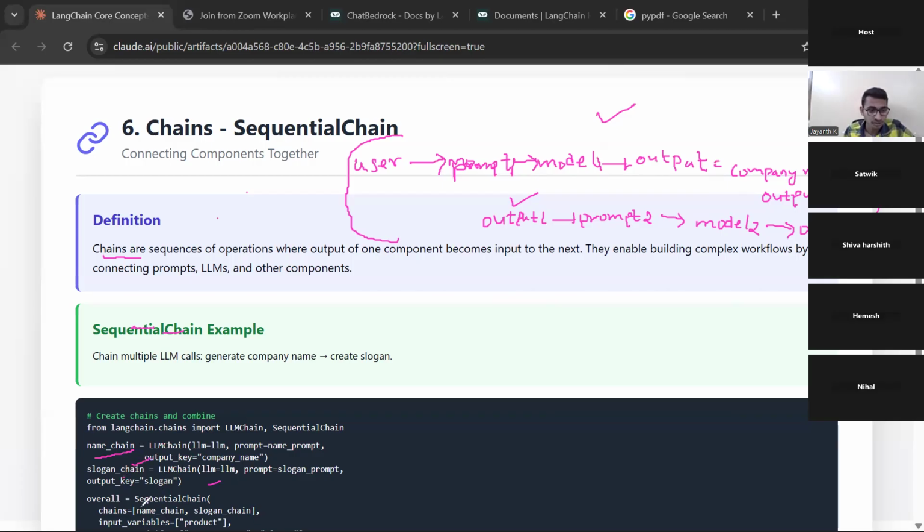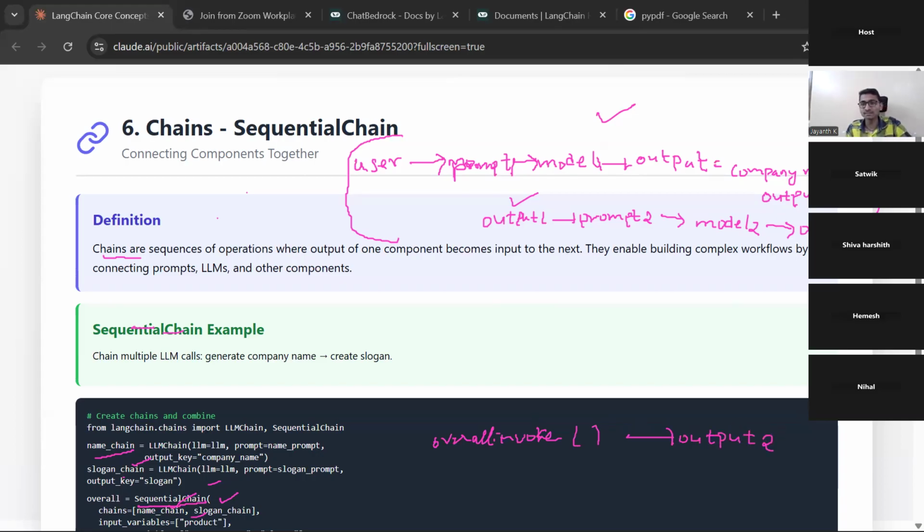The sequential chain takes the name chain and the slogan chain, and the input variable is your product. Using that product you create the name and the slogan, and this is done automatically. You just have to call overall.invoke, and you will get output 2 directly.